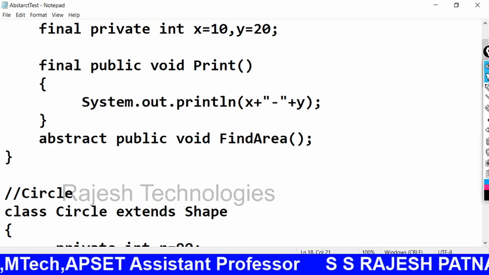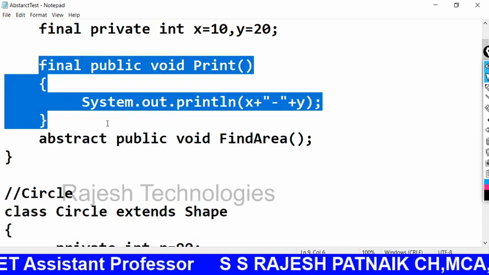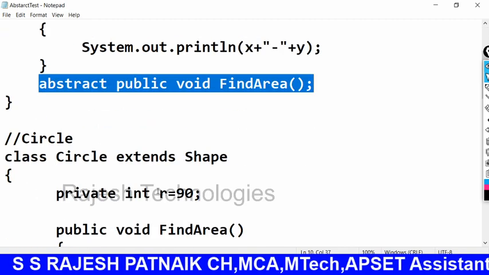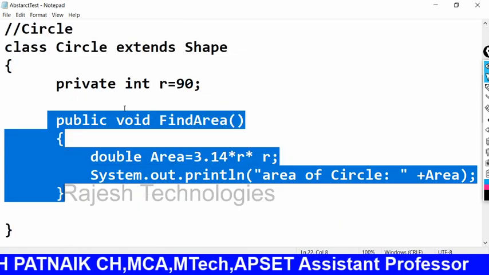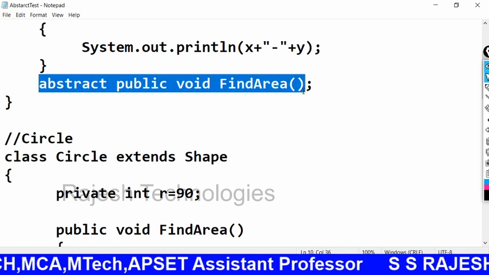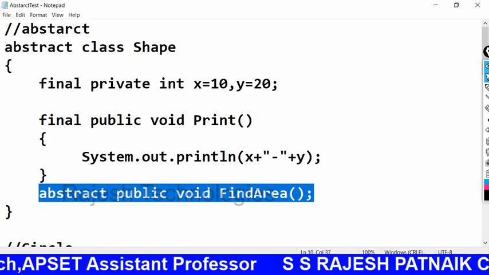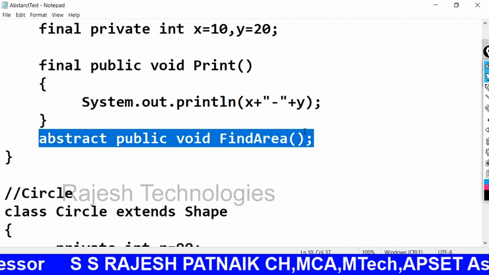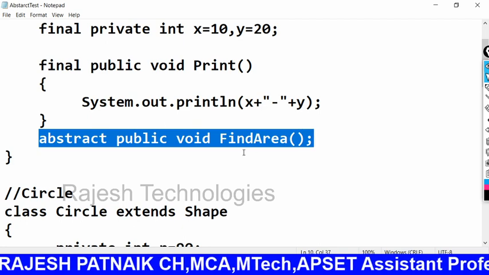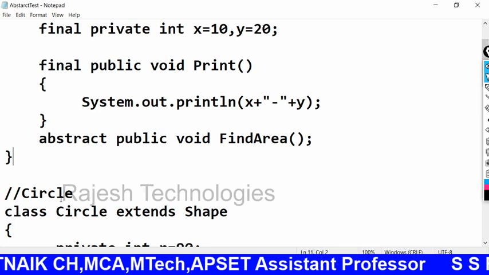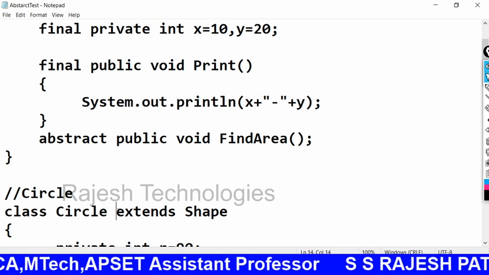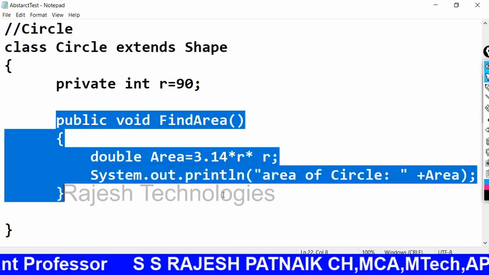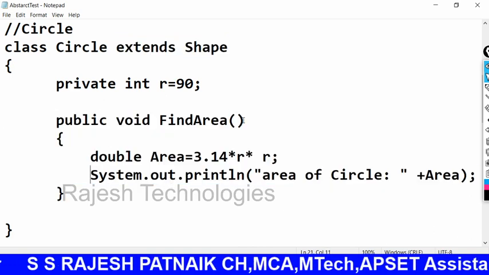See here, the main important thing is final methods will not be overridden in the derived classes, but abstract methods must be overridden in the derived classes, because Shape tells that I have an abstract method. You can implement your own logic. For example, if I take Circle extends Shape, then I must provide the logic for findArea.